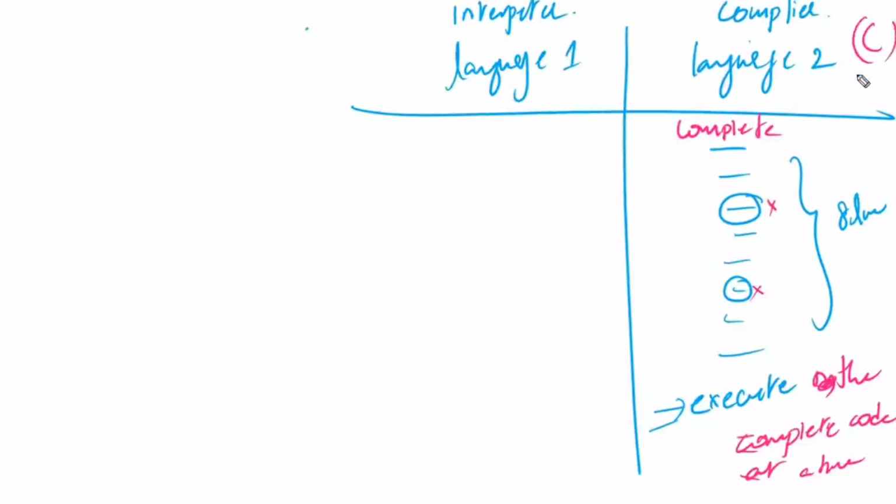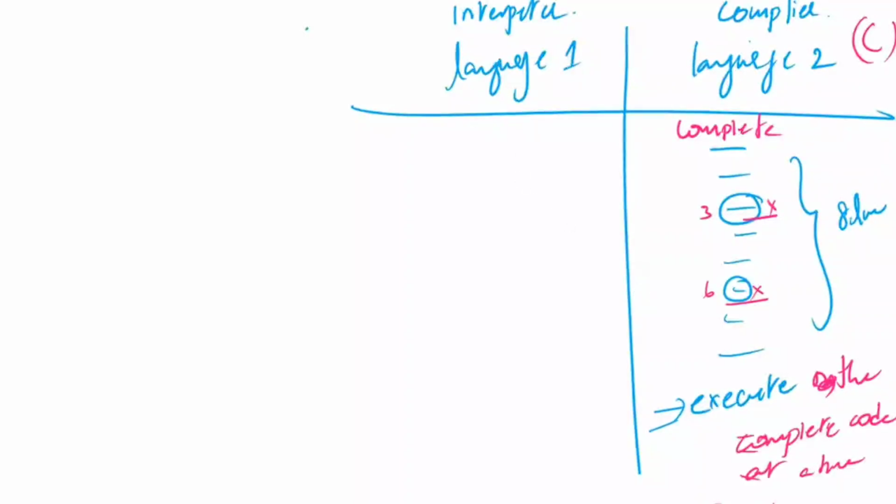Example, C language. In the C language, you have written 10 lines, 20 lines, whatever it is. Once everything is completed, finally you have to execute. Once it is executed, it will see every line, and it will mention that there is an error in the third line and in the sixth line. It will mention all the errors in a single shot. It will execute the entire code in a single shot, and it will mention the errors also in a single shot.